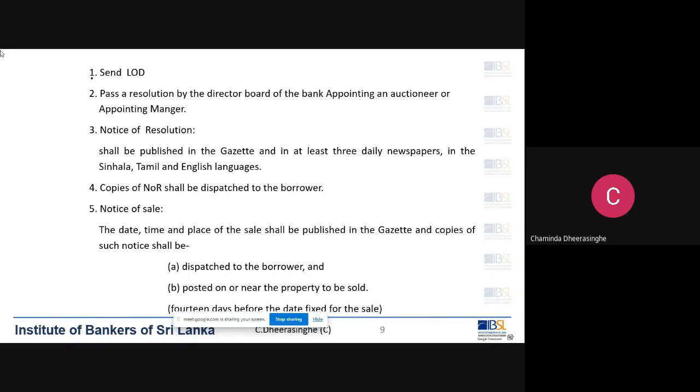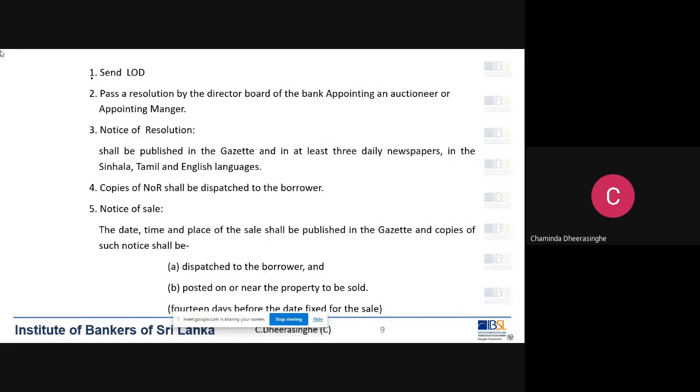In the notice of sale, the date, time and place of the sale shall be published in the Gazette, and copies of such notice shall be dispatched to the borrower and posted on or near the property to be sold, within 14 days of the auction. This is very important. This is a mandatory provision in the Act.